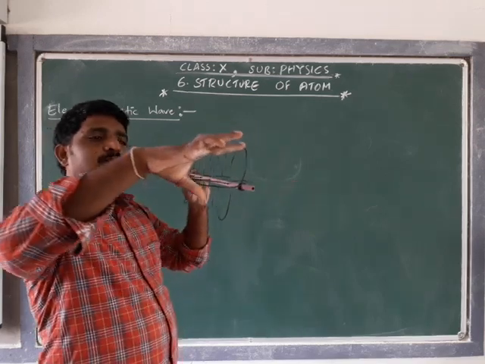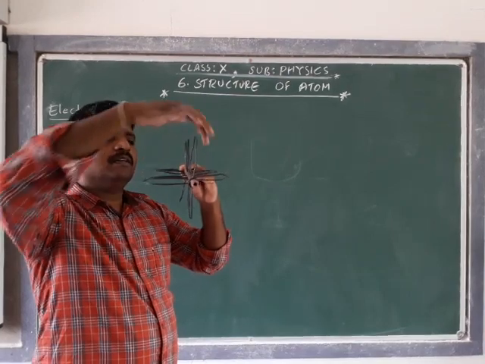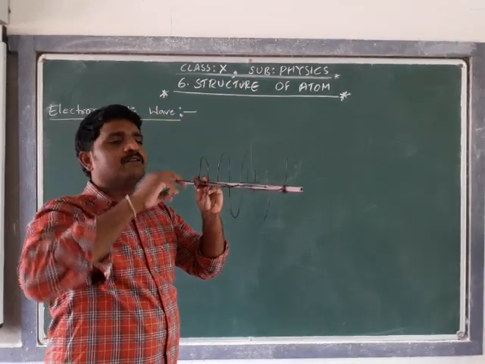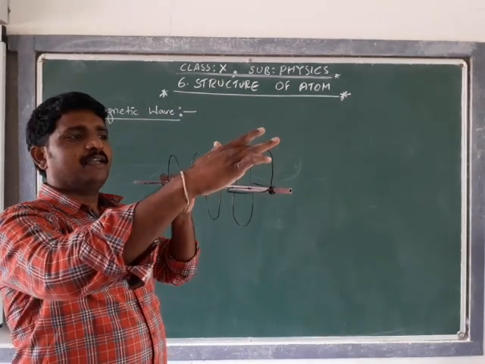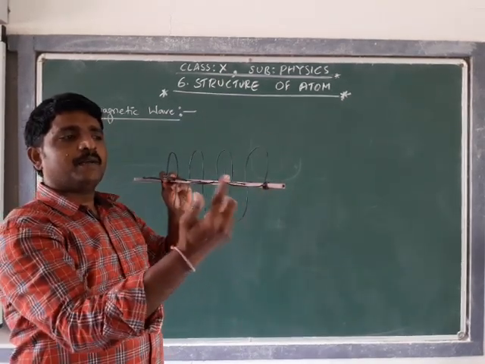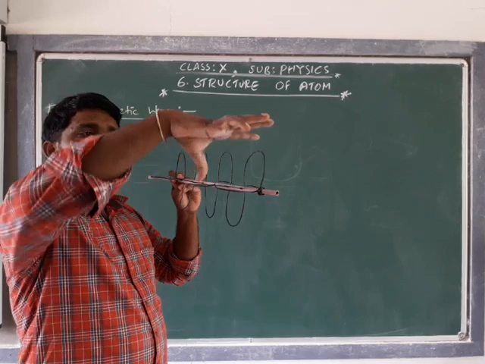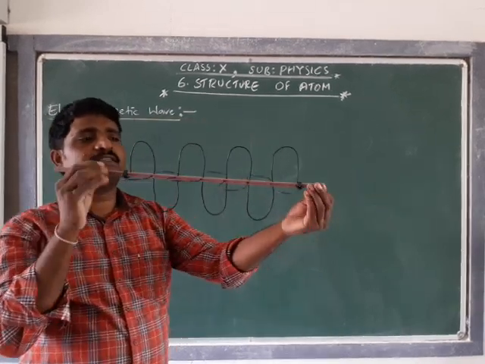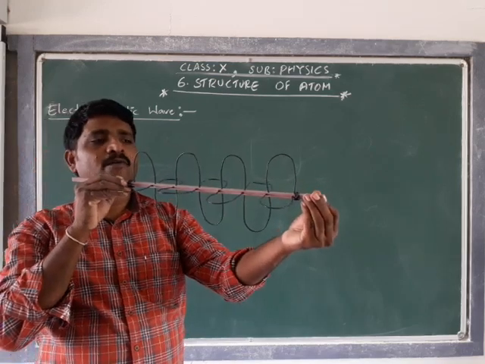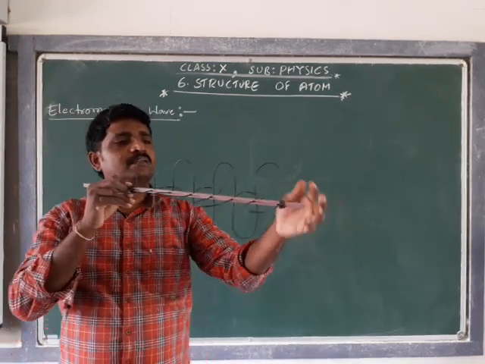The combination of this electric wave and the perpendicular magnetic wave is considered an electromagnetic wave. I hope you understood this.